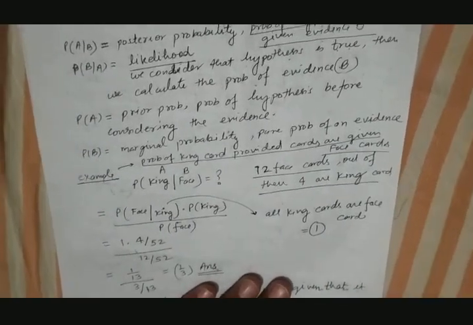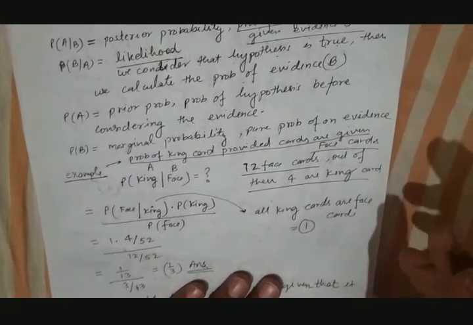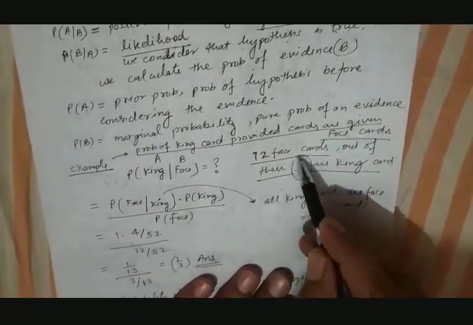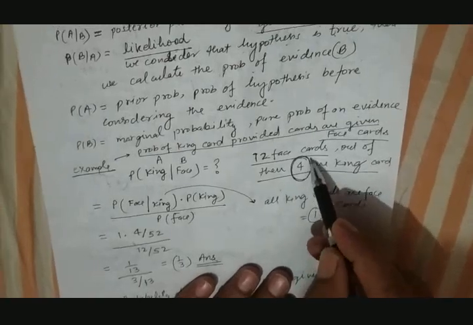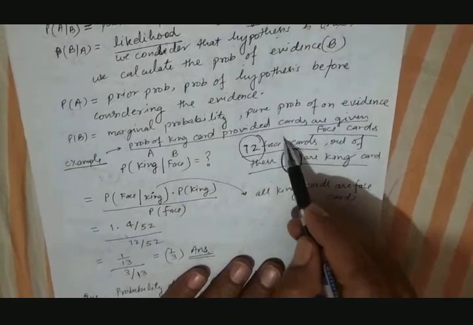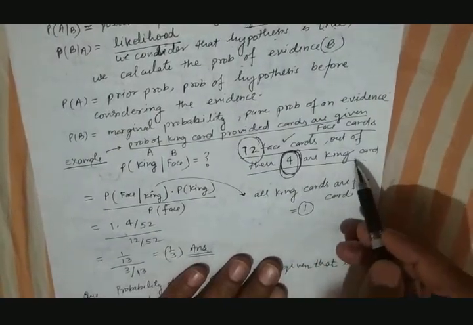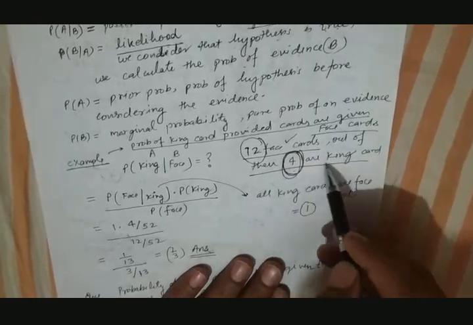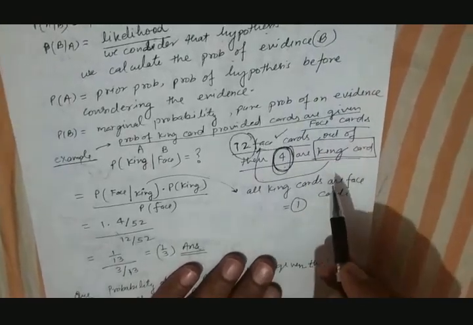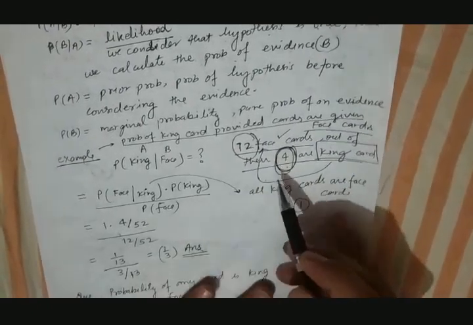If we talk about the number of king cards, out of 52, there are 4 cards which are king cards. But just see here, all king cards are also face cards. So all king cards are face cards.